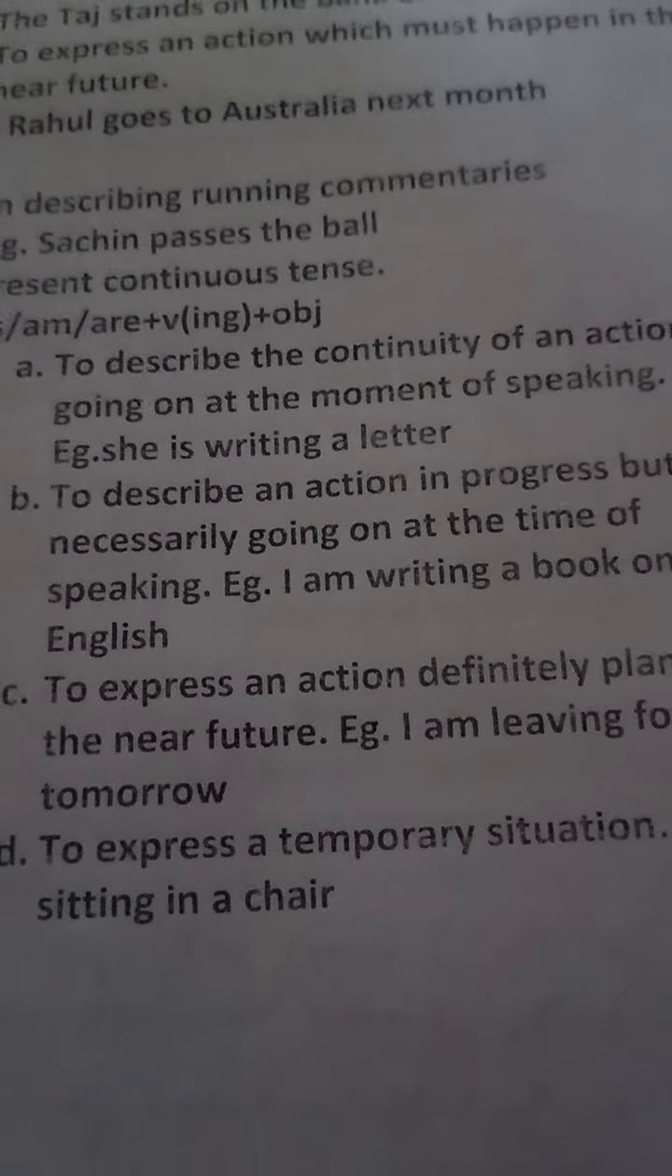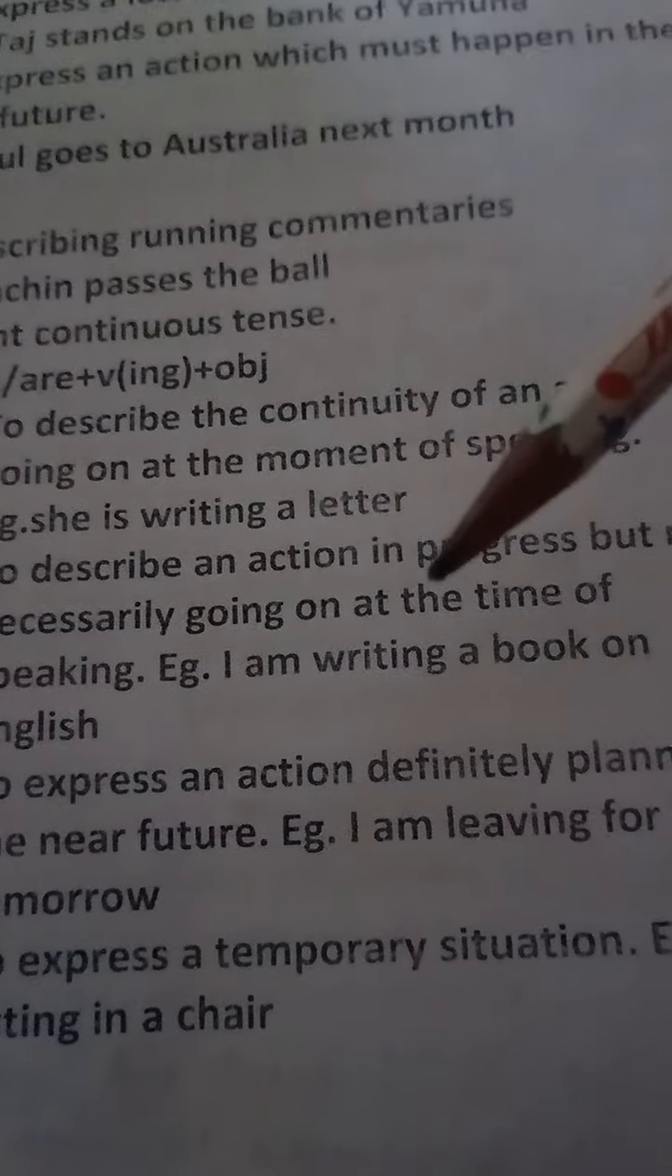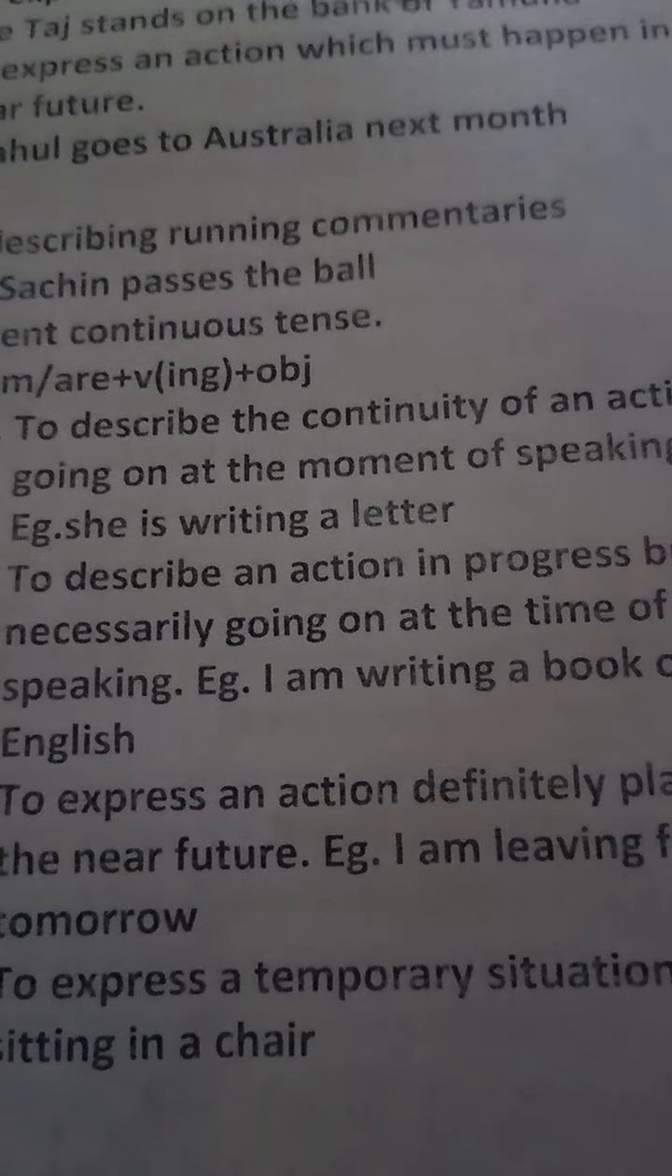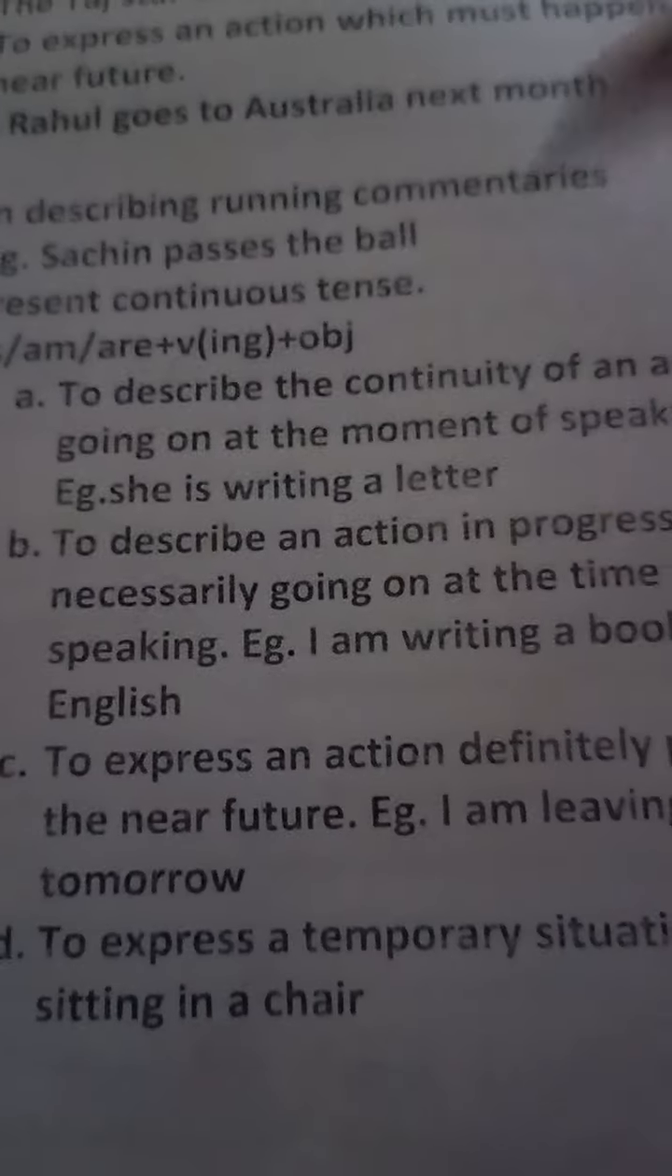Now next rule, to express an action definitely planned for the near future. As in your previous tense, that is simple present tense, there also it says that whenever an action will definitely take place in future, you can use simple present tense. Similarly, whenever any action is planned and will take place in the near future, you will be using present continuous tense. Example, I am leaving for Delhi tomorrow.